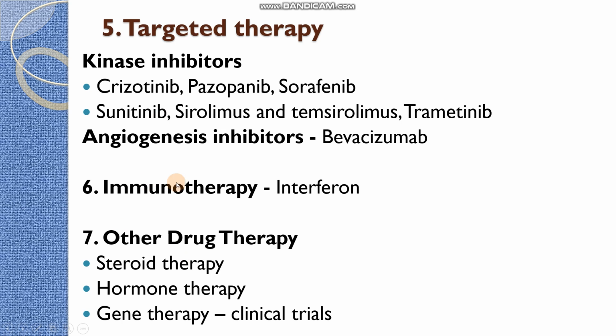And the sixth therapy is immunotherapy with interferon. You can add some details of immunotherapy from the previous note. Immunotherapy we have studied. And finally, the seventh category is other drug therapy: steroid therapy, hormone therapy as well as gene therapy, which are in clinical trials. So that is all about sarcoma.